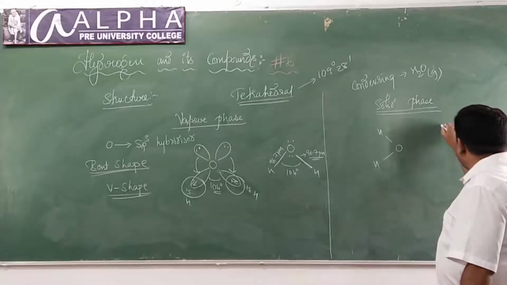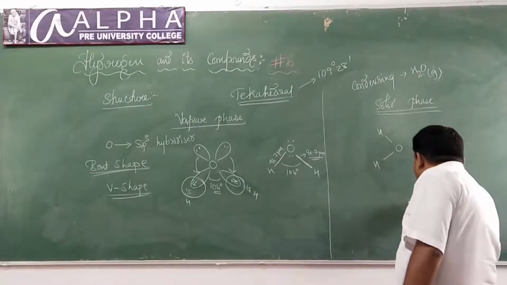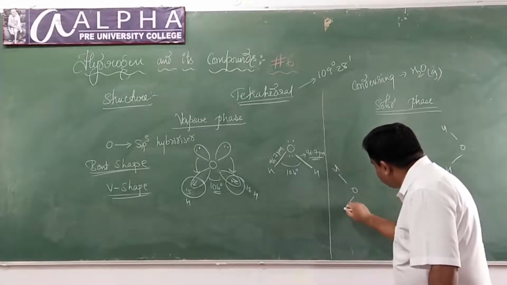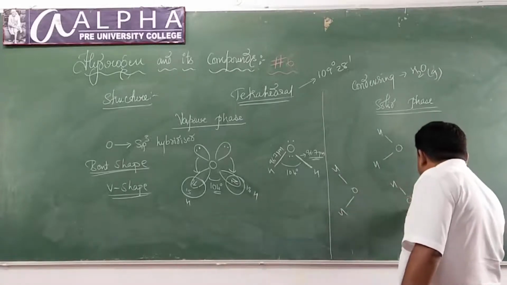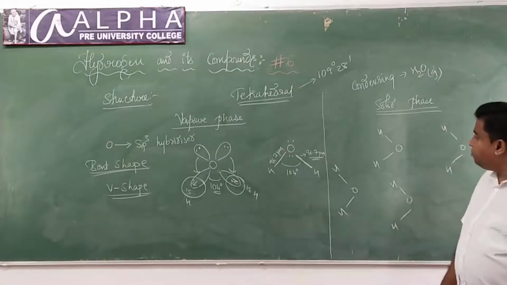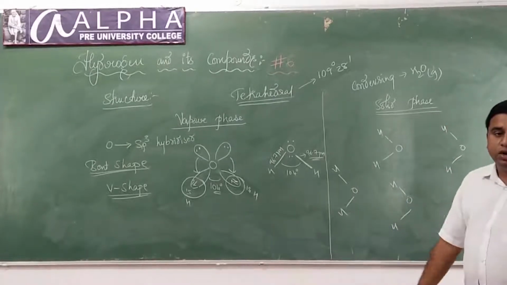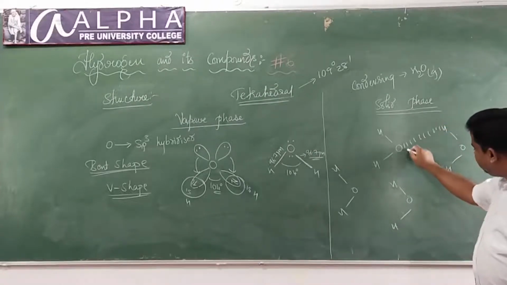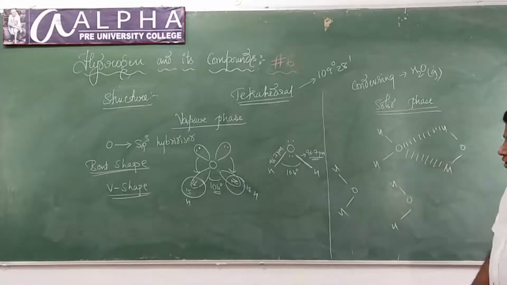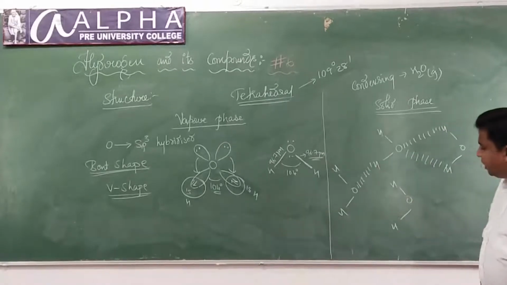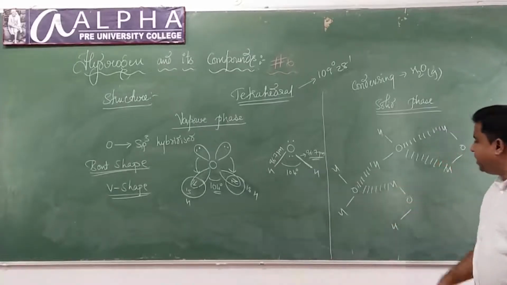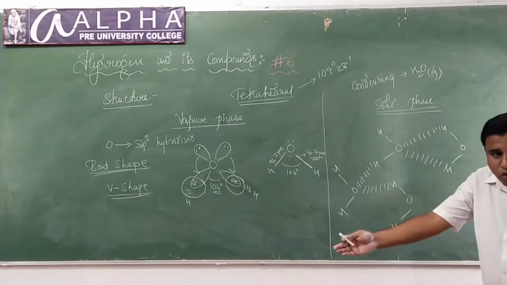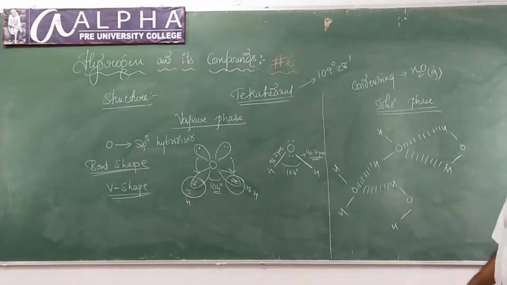See what is happening here. When the water molecules come closer and closer, just like this, it starts to develop hydrogen bonds between oxygen and hydrogen, like this. When they come closer and closer, they start to develop what type of bonding? Hydrogen bond.